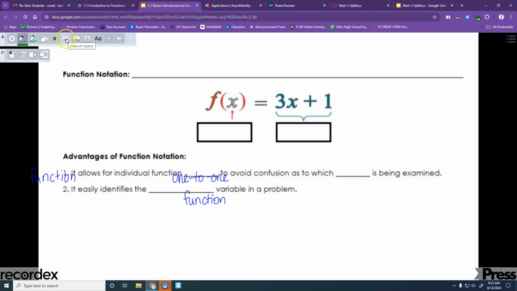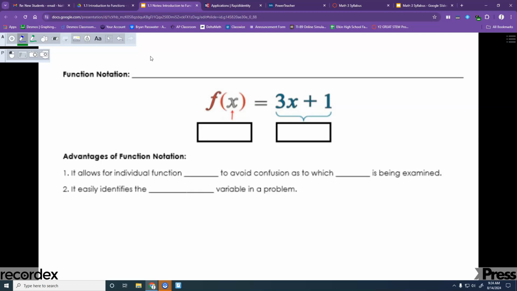All right, so one thing we need to know a lot about is function notation. You should have seen some already. It is the f of x notation. Everybody's seen that. Sometimes we would have equations that would say y equals 2x plus 3, but then sometimes they'd say f of x equals 2x plus 3. Everybody has at least seen that before.